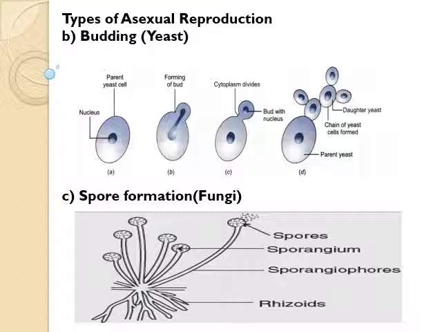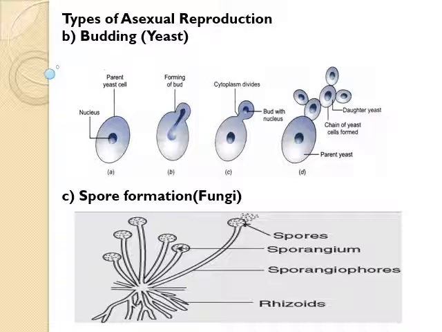Let's see budding. Budding is otherwise called torulation. It is seen in yeast. The parent cell develops an outgrowth at its upper end. The nucleus of the parent cell divides and one of them moves into the outgrowth, which grows bigger and finally separates from the parent cell. Very often, if the conditions are highly favorable, a chain of buds is formed. The complex chain of buds is termed as the torula stage.